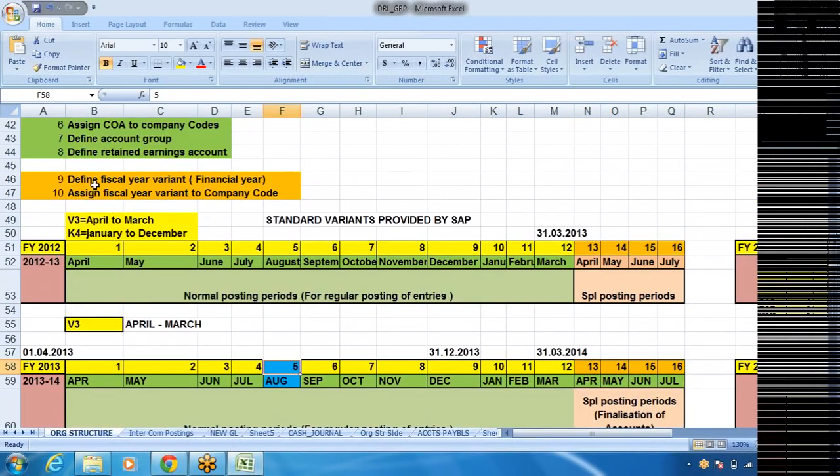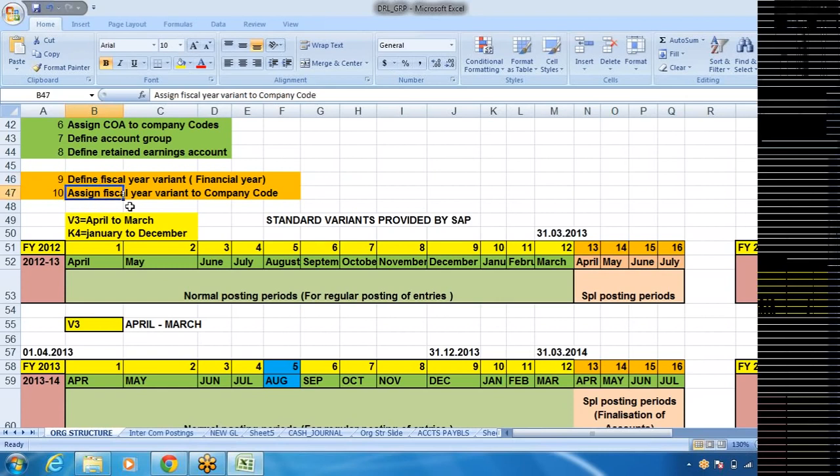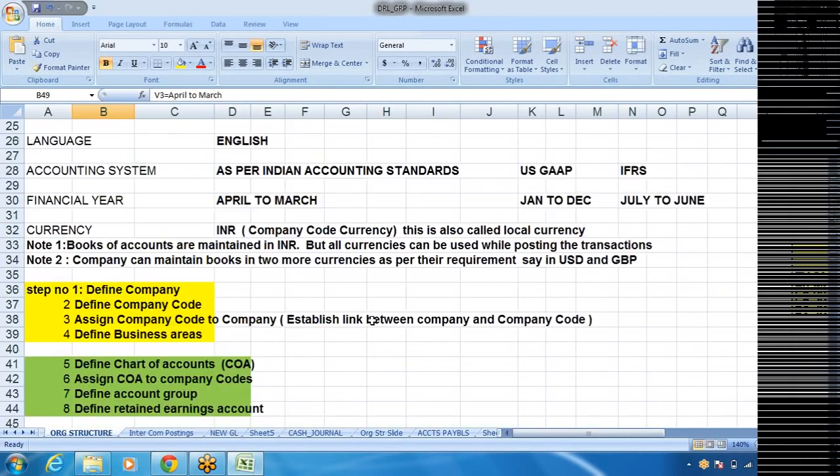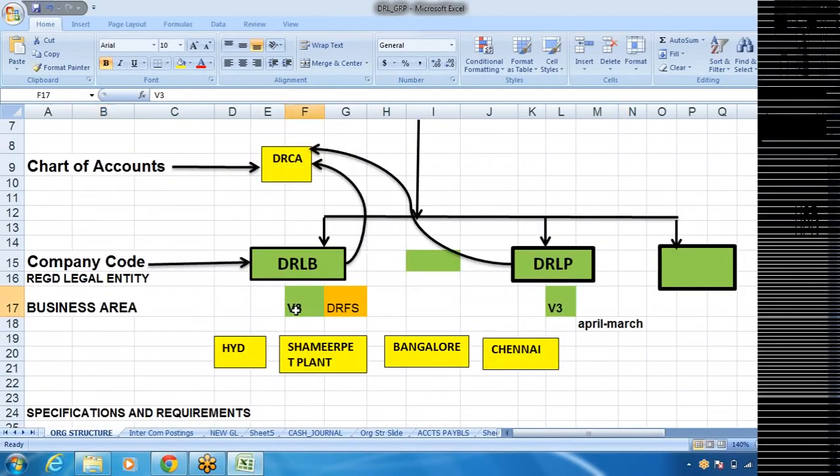Here, this is called define fiscal year variant and assign fiscal year variant. Though we say define fiscal year variant, we need not define any fiscal year variant. V3 is already defined and kept in the system. We need to link that V3 to the company code, so that the system understands that this company code is going to follow April to March, and that company code is going to follow maybe January to December. Whatever it may be, we can assign that particular fiscal year variant.